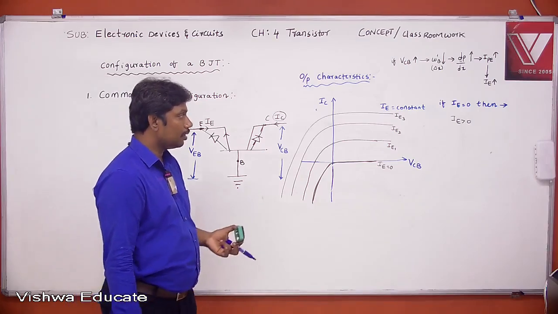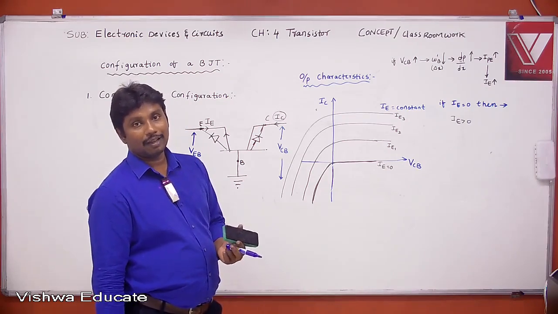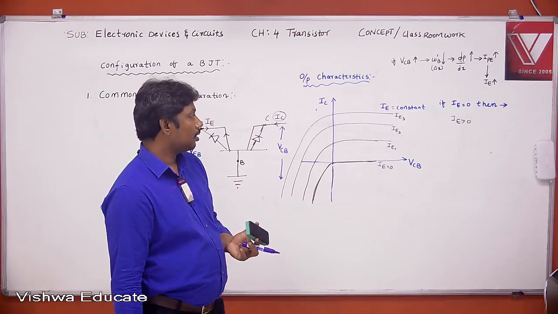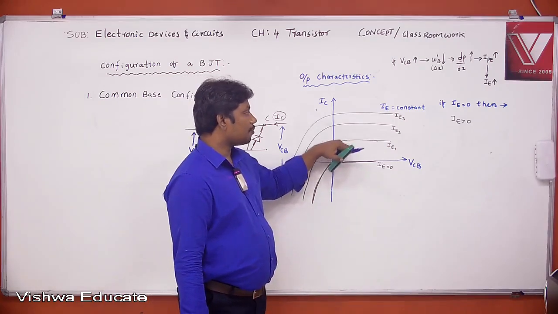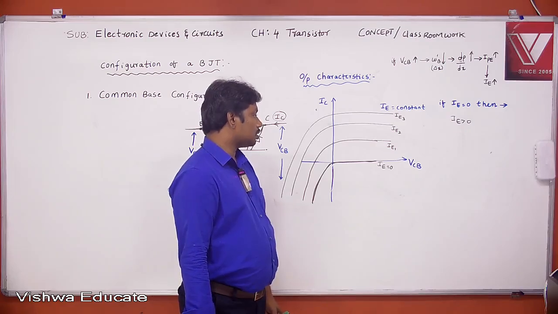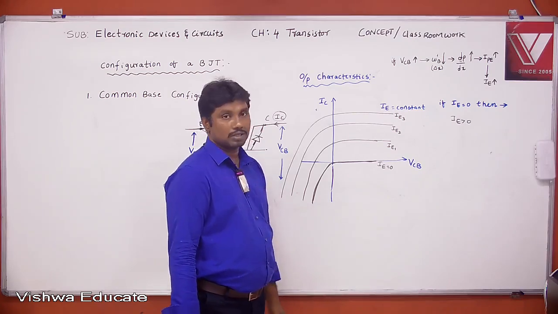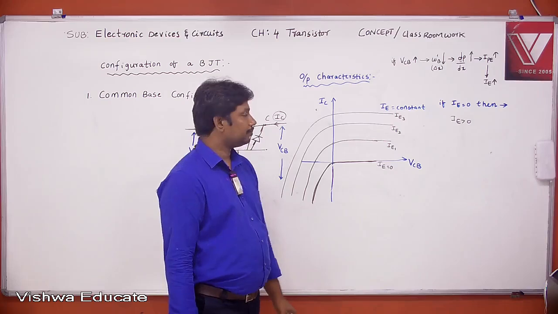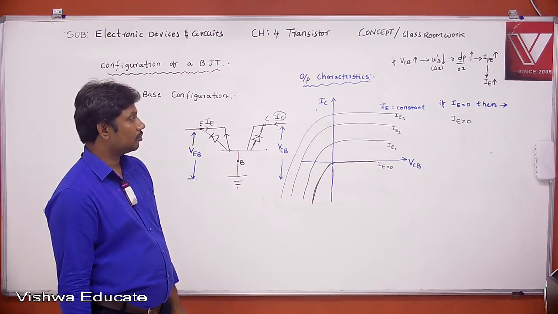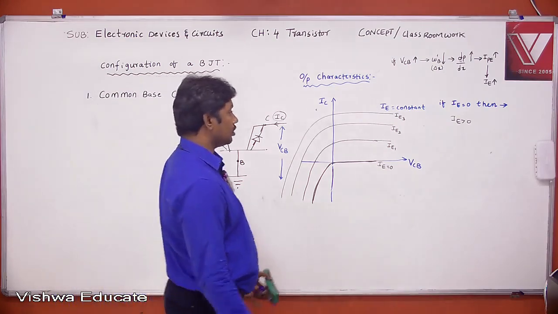Next point. If emitter current is greater than 0, then the output characteristics are shifted upwards.